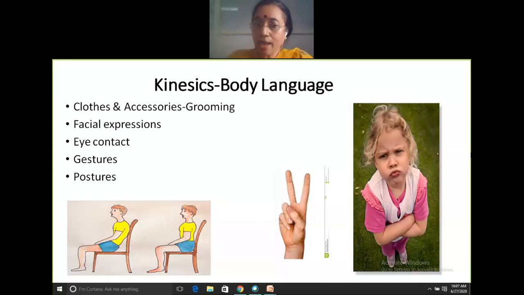And the gesture, and then the way you sit, the posture, the way you walk, all these things give a wealth of meaning in a communication scenario. So you need to be very, very careful of your body language. You need to be aware of your body language. You need to know that without your being aware, your body speaks to people. If people are looking at you, your body is speaking to them. And your not being aware of your body speaking to people is known as leakage. I believe I have told this in class. We need to be very careful of these things.